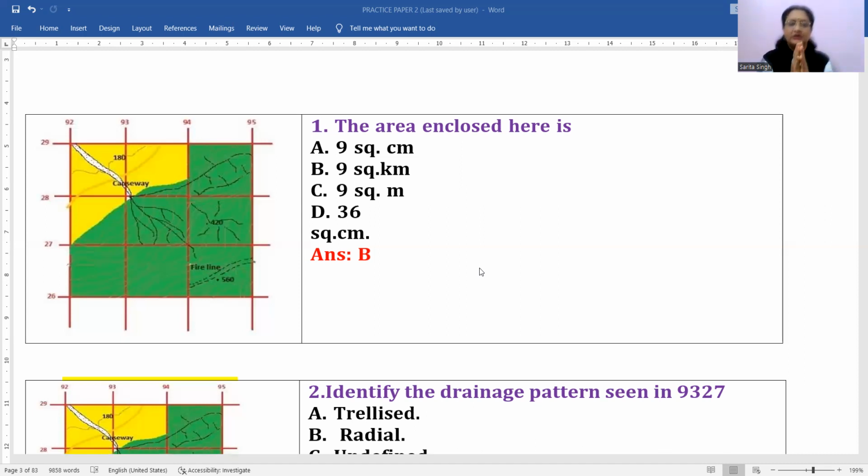A grid square on the topo sheet that will come in the exam has an area that is always 1 square kilometer. The reason being, one side of one grid square is 1 kilometer and the other side is 1 kilometer. That means it's a perfect square, so if we take out the area, naturally it is going to be 1 square kilometer.